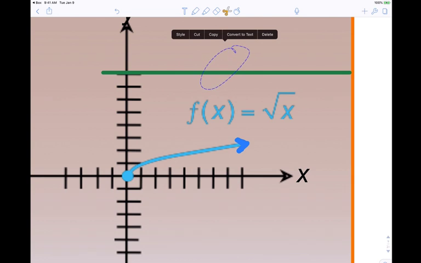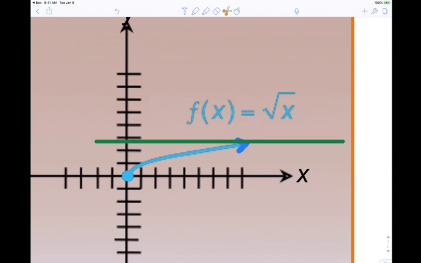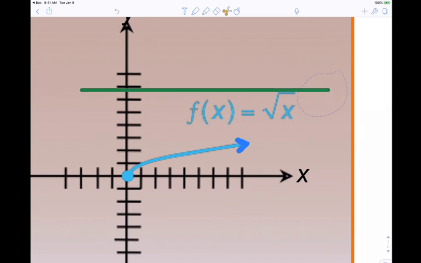Remember, we've got to use your imagination. The arrow means continue the pattern. So if the pattern continues, it's going to go off screen, but eventually the y value is going to cross. Does that make sense? So you just got to use your imagination. It's going straight and it's still going up. Sometimes students will say, "Oh, it stops at 3." So you got to know that it keeps going up. So the range we said was from 0 to infinity.